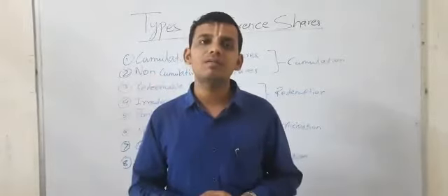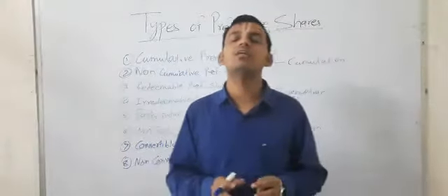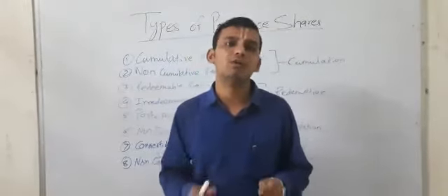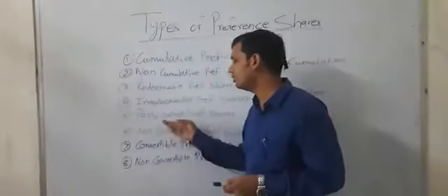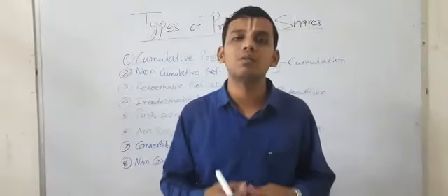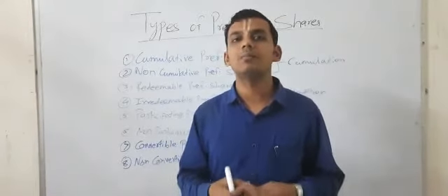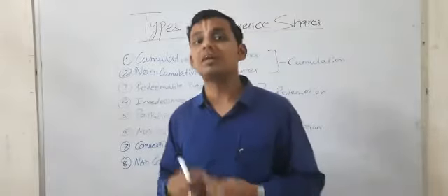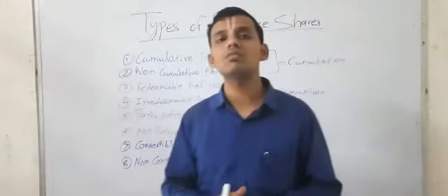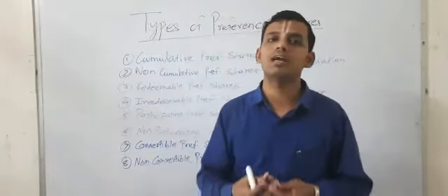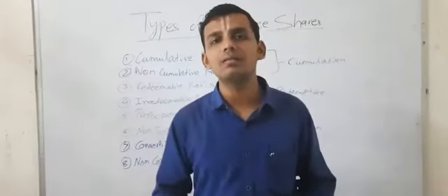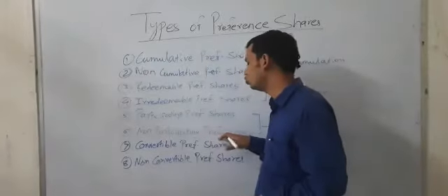The participating preference shareholders can even participate in that surplus profit which is with the company. As we discussed in the earlier video, preference shareholders can only receive a fixed rate of dividend, they do not enjoy any kind of fluctuating rate. But in the case of participating preference share, they can have the benefit of participating in the surplus profit of the company. While non-participating preference shares are those which do not enjoy the right to participate in the surplus earnings of the company, that is known as non-participating preference shares.